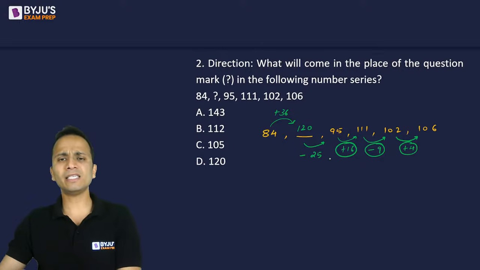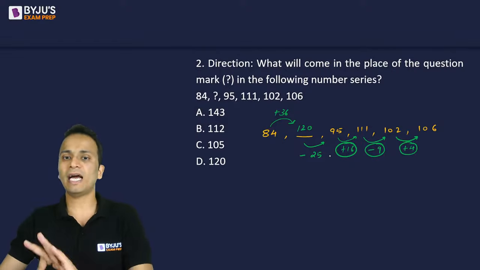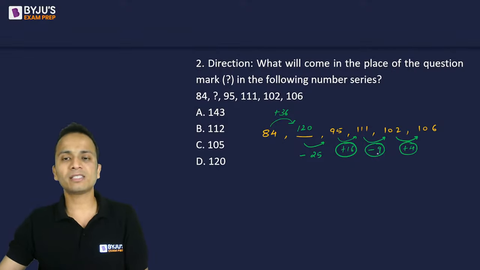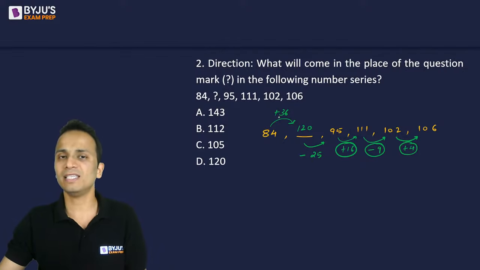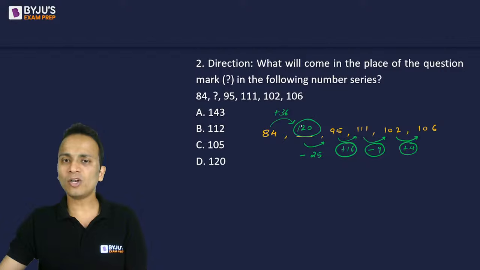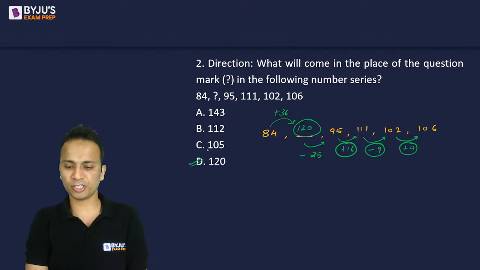And if I write plus 36, it will carry forward the logic that is used: plus 4, minus 9, plus 16, minus 25 and then plus 36. So yes, 120, that is option D, should be the correct answer for this question.